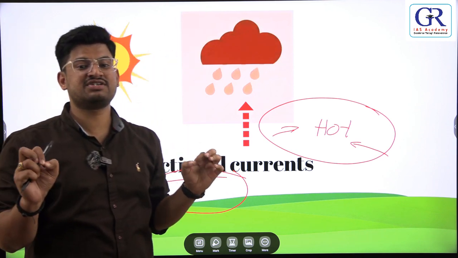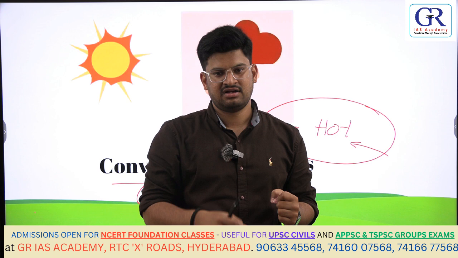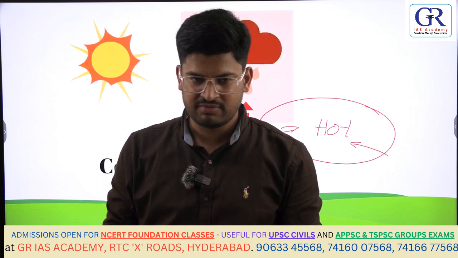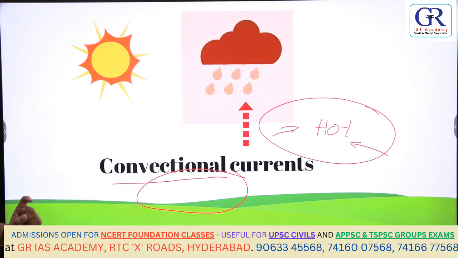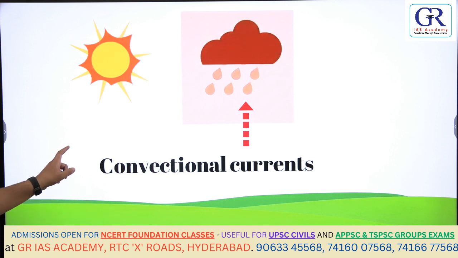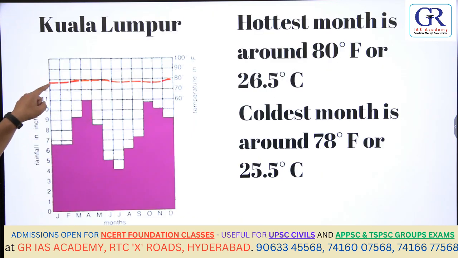This is a common feature of the equatorial climate. Why does the equatorial region experience this type of climate? Because of the direct rays of the sun. Temperatures are high, air becomes humid with moisture, goes up and gives rainfall, convectional type of rainfall. So in which type of climate can you see everyday rainfall? The equator. And are there any seasons in the equator? No. Every day you see high temperatures. In every month, whether June, February, March or April, temperatures are the same, and every month there is rainfall.